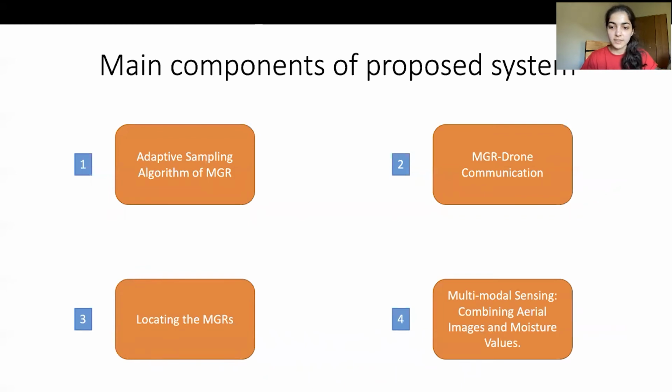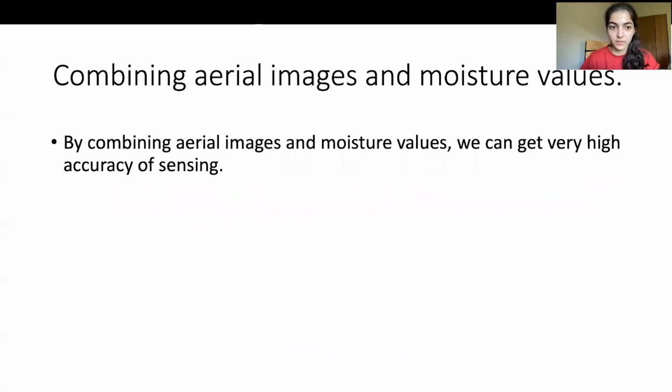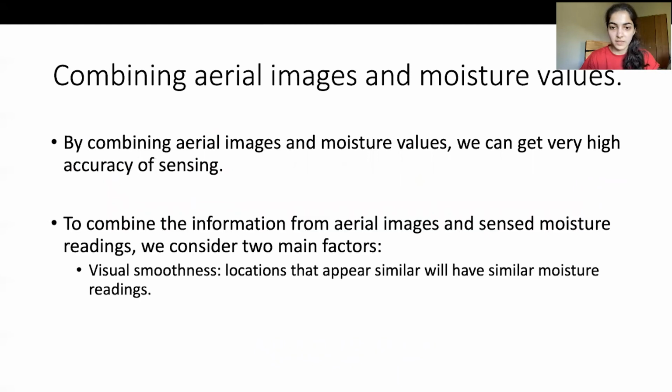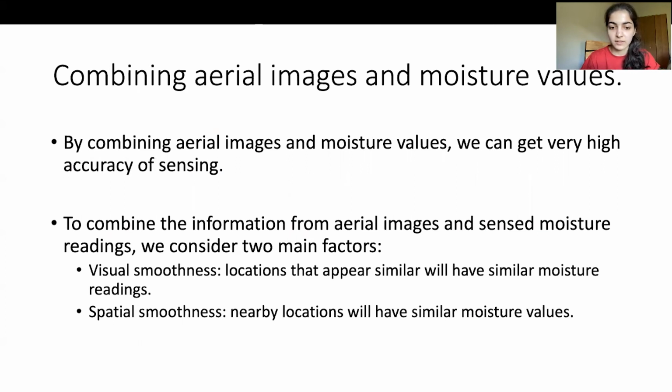And the last component is combining aerial images and moisture values. Once the UAV receives the aerial images and the moisture values, it combines them using an algorithm that is primarily based on 2 main factors. The first one is visual smoothness, which means that the locations that appear similar will have similar moisture readings. And the second one is spatial smoothness. That means the nearby locations will have similar moisture readings. So keeping these 2 factors in mind, the algorithm combines the aerial images and the moisture readings to generate the moisture map.